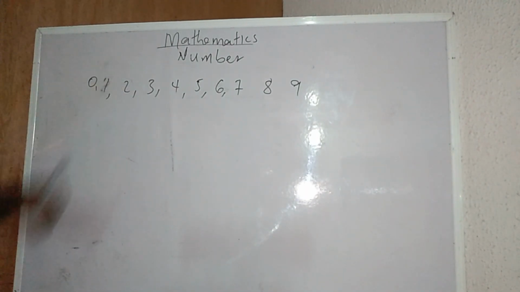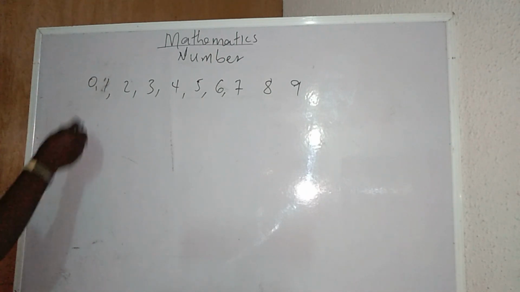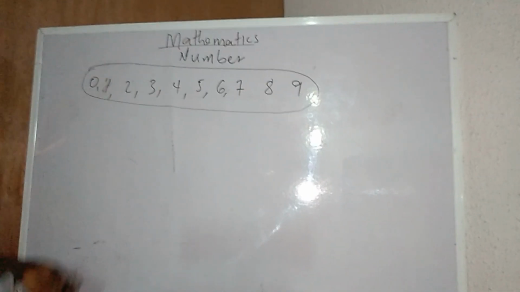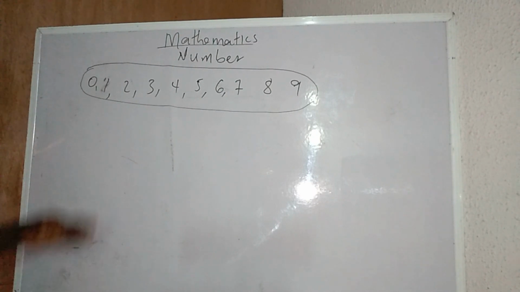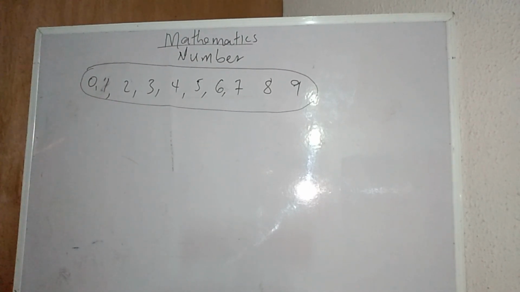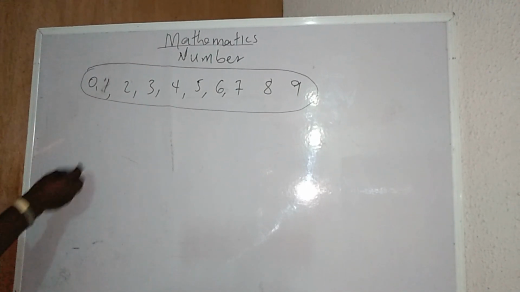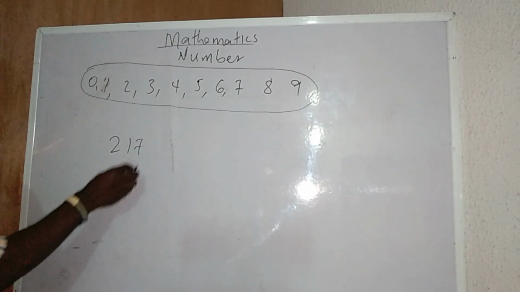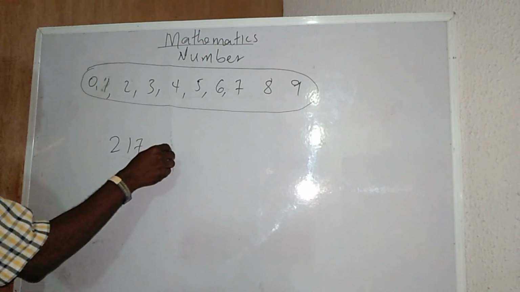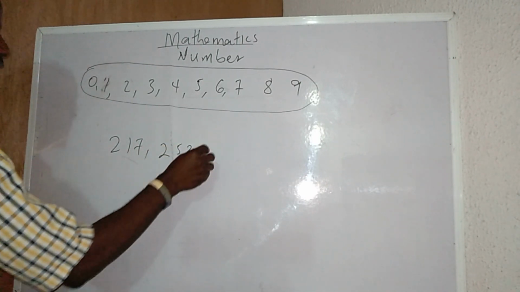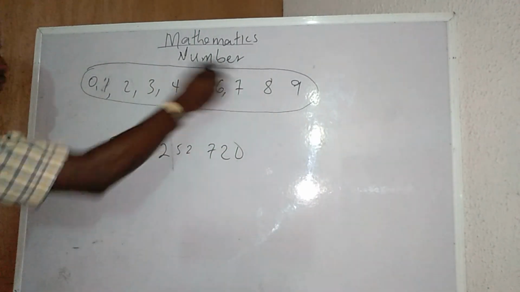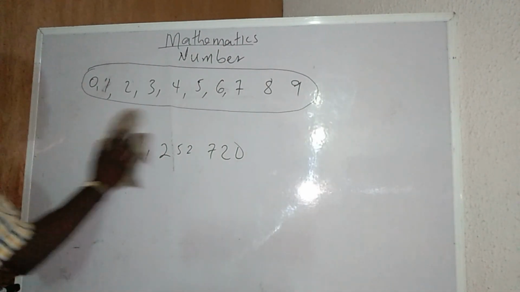Now, any number you want to write is a mixture of these digit numbers. And this shows that numbers operate in base 10. For instance, if I want to write 1 million, 117,252,720. Now, they are a mixture of these numbers there. Now, let's continue.